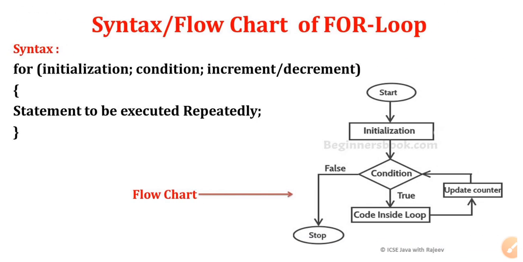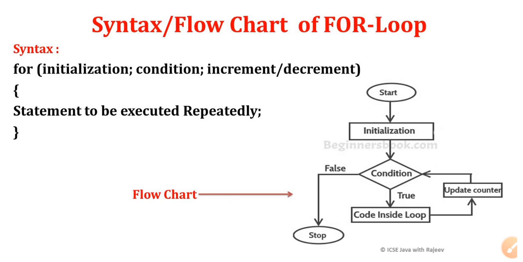Now syntax and flow chart of for loop. So syntax first, initialization. In initialization, we will initialize the loop control variable. Loop control variable means we will set the starting point for a loop, from where my loop will start.